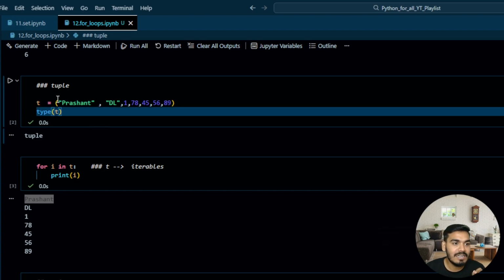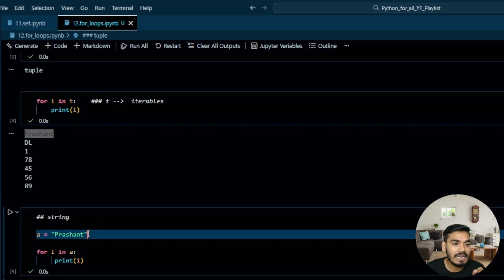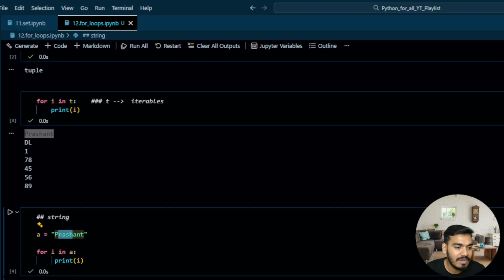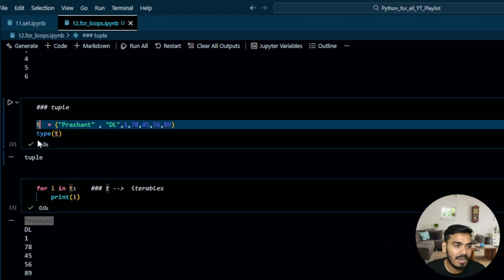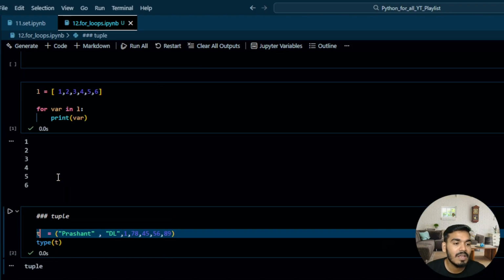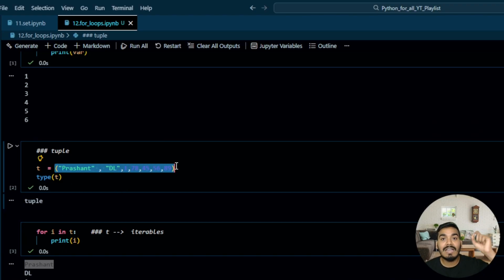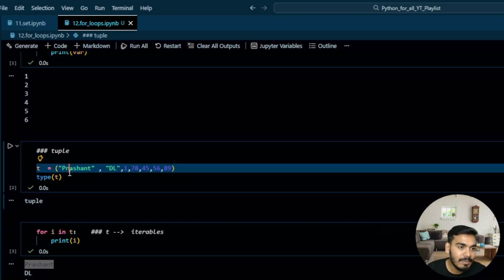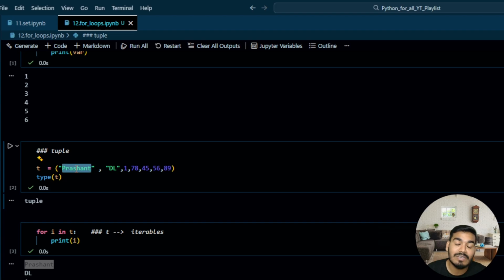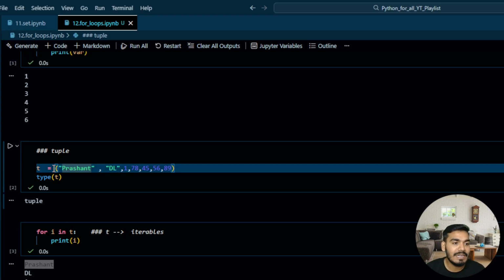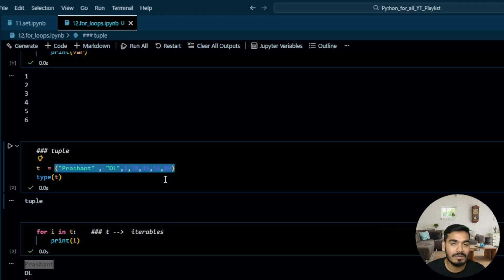Try to understand that. It is iterating the tuple, but over here, your data type of variable A is what? A string. And it is going to iterate the string, and the string has these values. So that's why you get separate characters over here. But in this tuple, or let's say in a list, your T is a tuple and it is iterating your tuple, not the elements inside that. Maybe the element at index 0 is a string, but if you want to iterate that again, then you have to use one more for loop. At the first go, it is going to iterate only your tuple. I hope it's clear, guys, right?